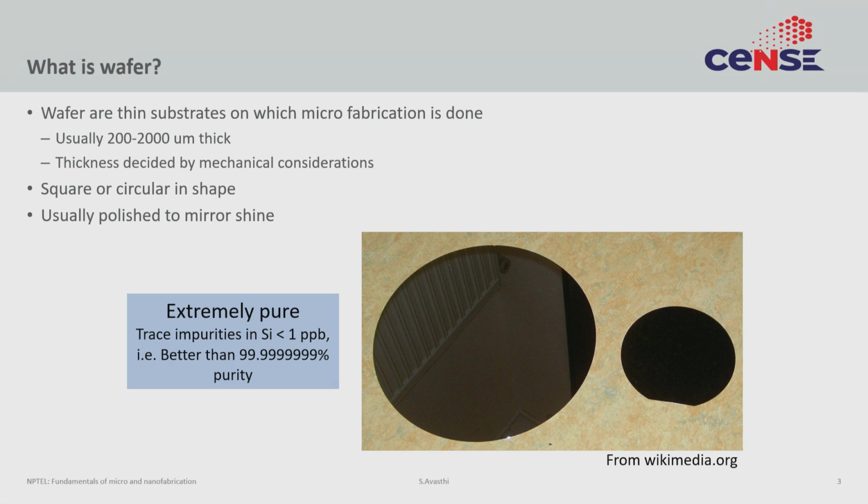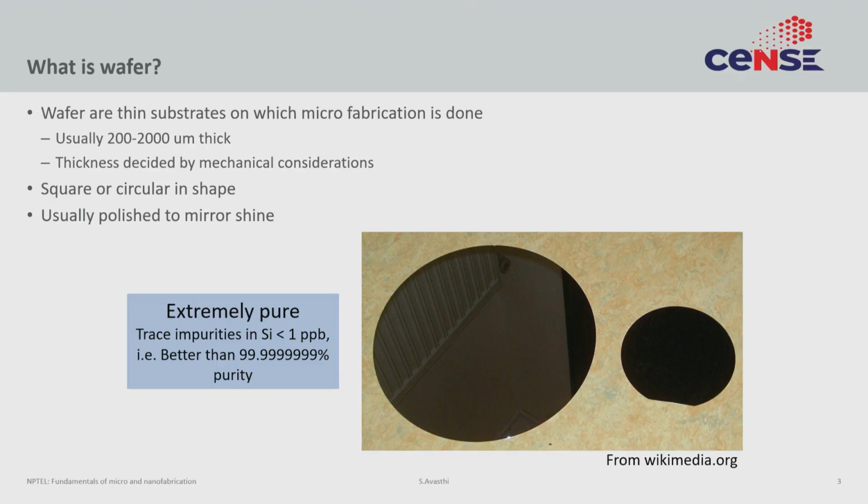In general, wafers come circular in shape. The reason for that would be obvious in the next few slides. It is a consequence of the way we make the wafer. But you can also purchase wafers in square shapes, and certain specialty wafers also come in square shape for very specific reasons.